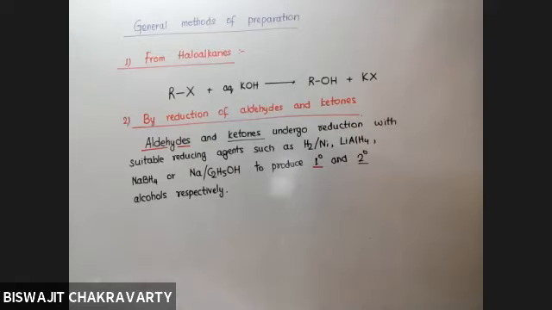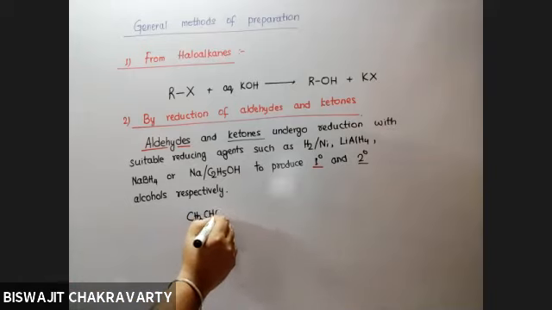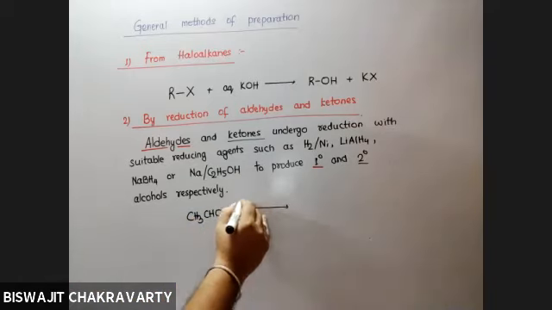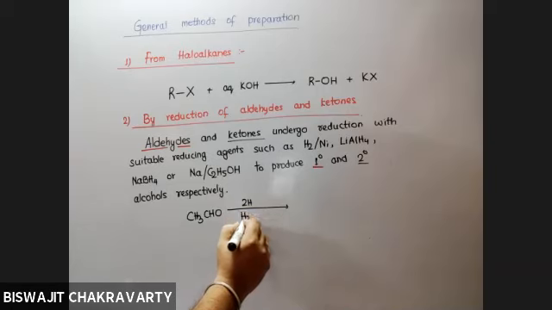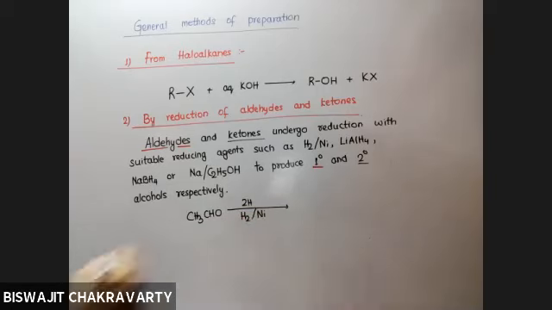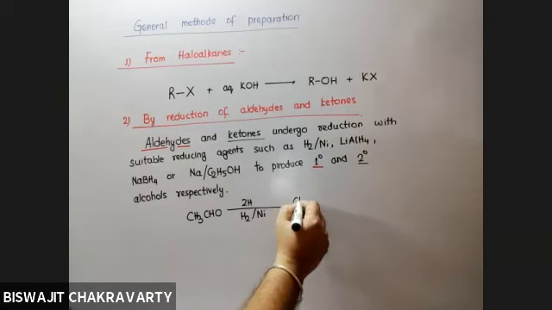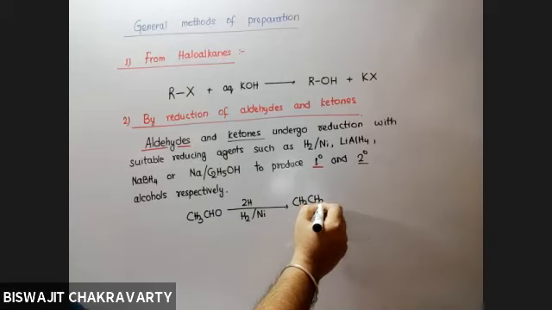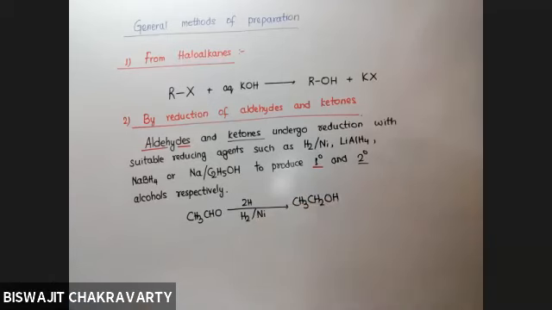So you can give one example of an aldehyde. I give hydrogen in presence of nickel. The product will be CH3CH2OH, which is a 1 degree alcohol.